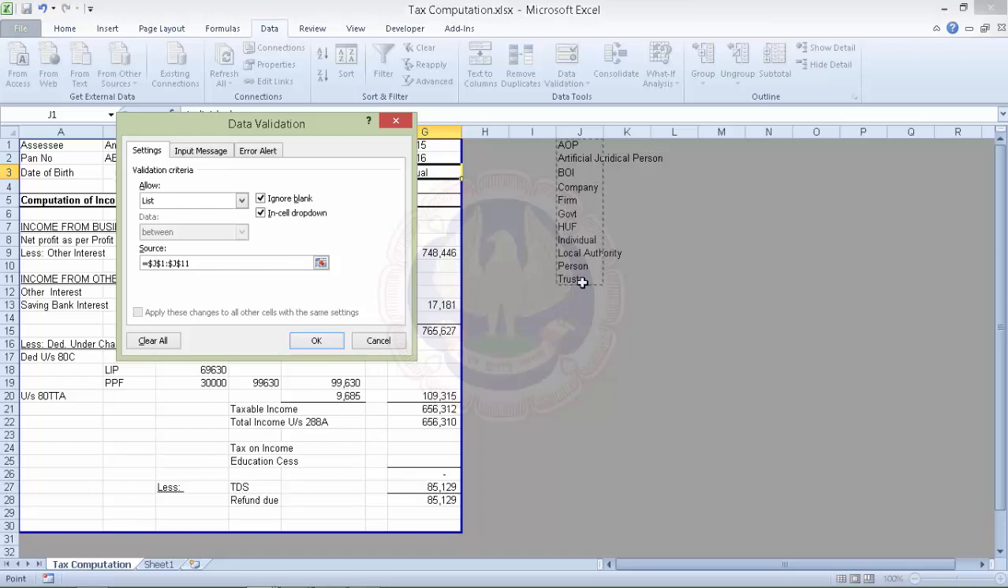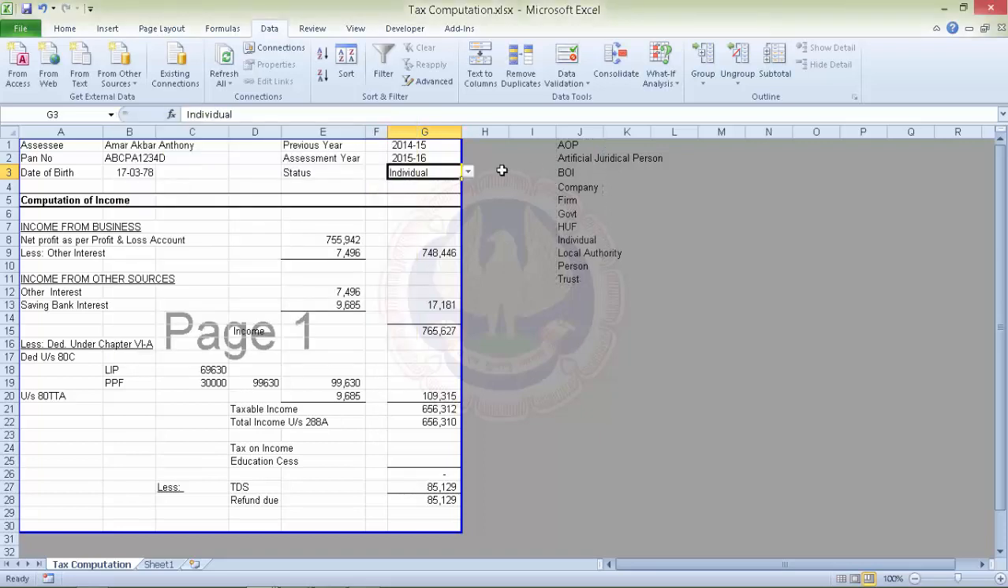Once we put up this validation, we'll see a drop down menu come, and we can select out of this. So if it is an artificial juridical person or HUF, let's say this is an HUF, we simply select from this list. Okay, so friends, we have learned how we could put input cell validation.